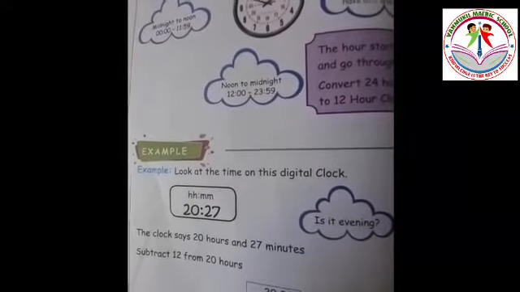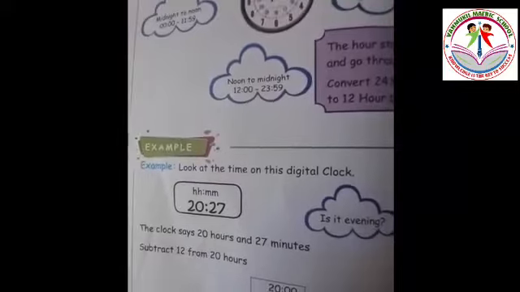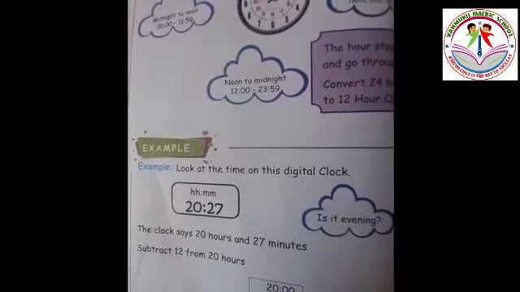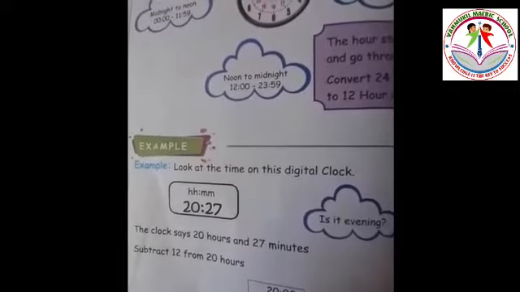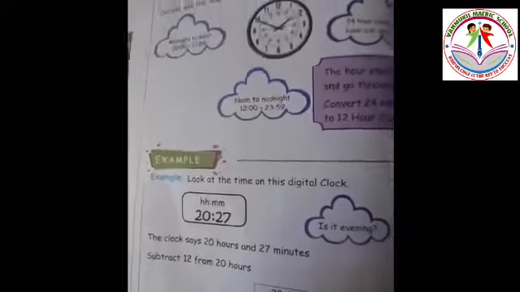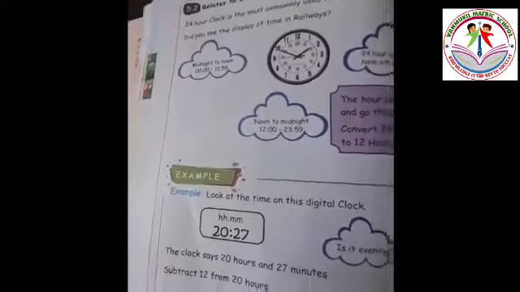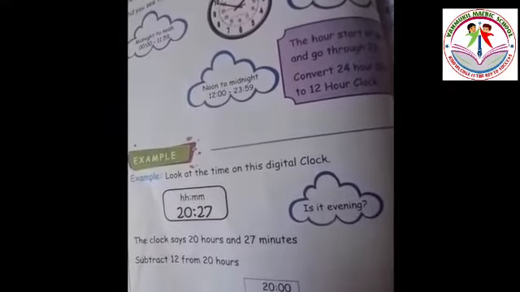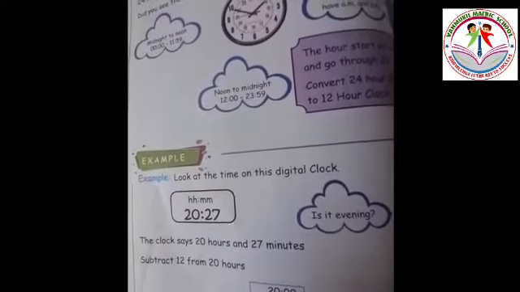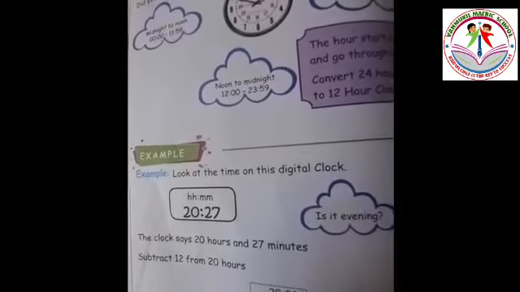So 20 minus 12, the remaining hours are 8 o'clock. There is no change in minutes. So we add the minutes to 8 o'clock. Finally, we can write 8:27 p.m. Okay.